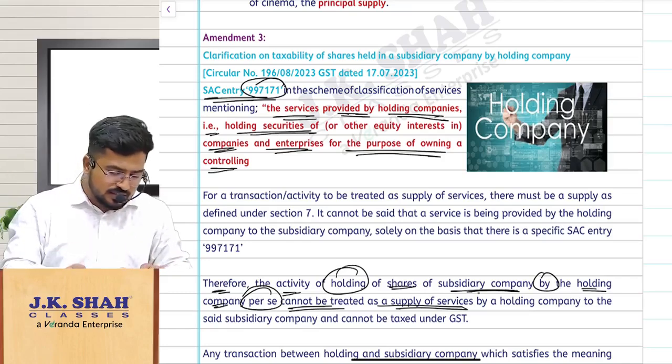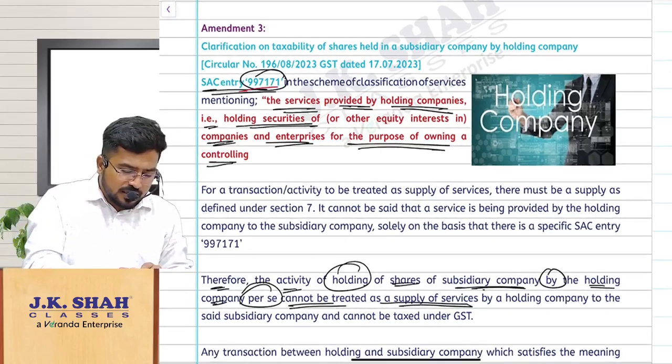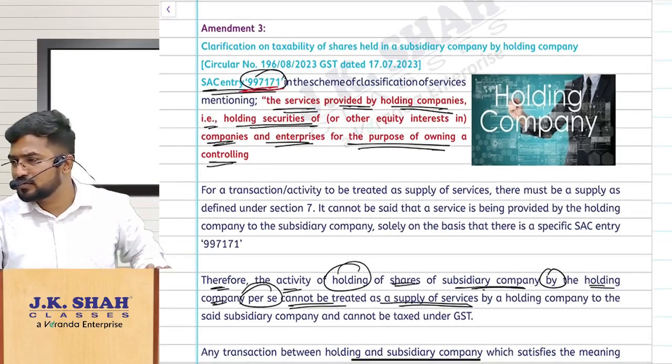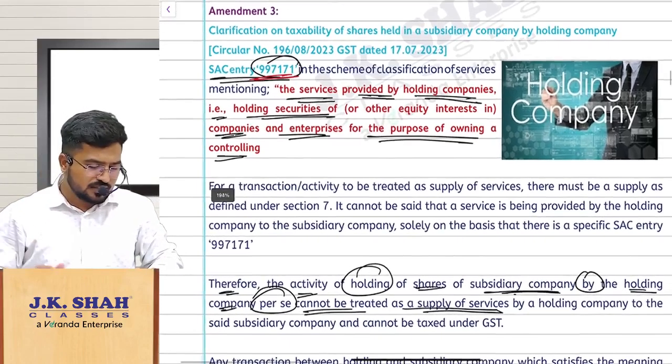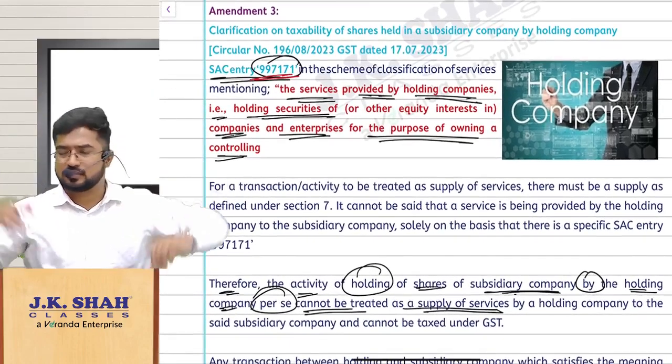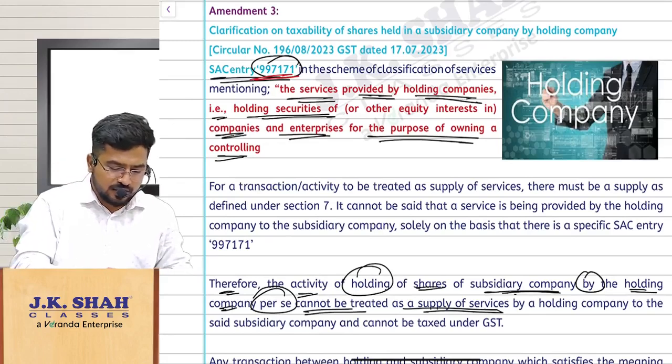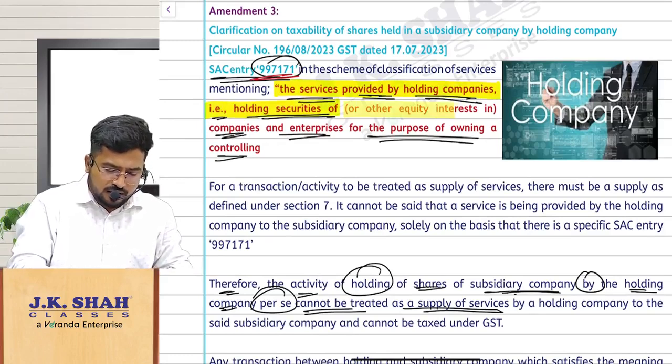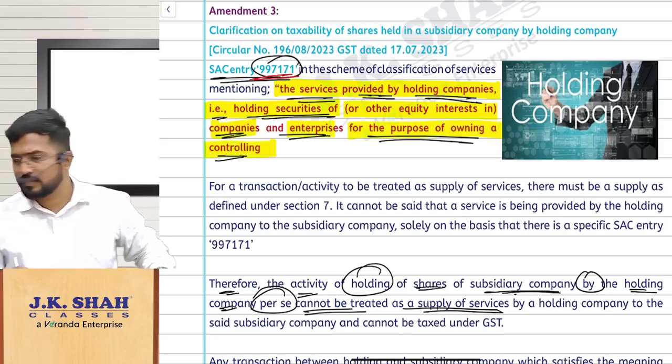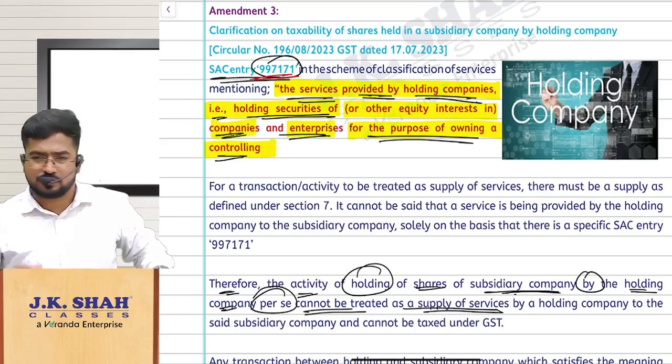Now there is one SAC code, 997171. What is given in that SAC? You read what is given in the classification. The classification says the services provided by holding companies, that is holding of securities or other equity interest in companies and enterprises for the purpose of owning a controlling interest. Like this they made an entry in classification.